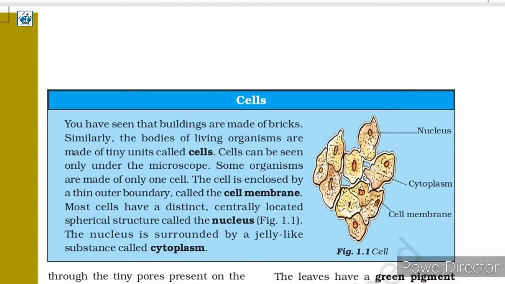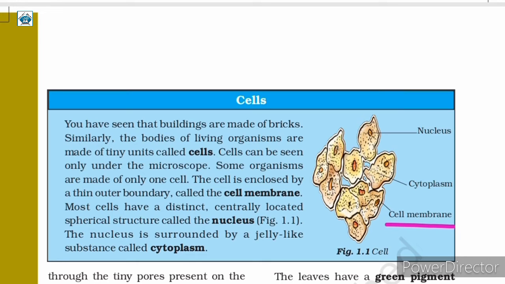Just like buildings are made up of bricks, the bodies of living organisms are made up of tiny units called cells. They are so small that they are not visible to the naked eye. So in order to see them, they can only be seen under the microscope. There are some organisms that are made of only one cell, that is, they are single-celled organisms. The cell is enclosed by a thin outer boundary which is called the cell membrane.